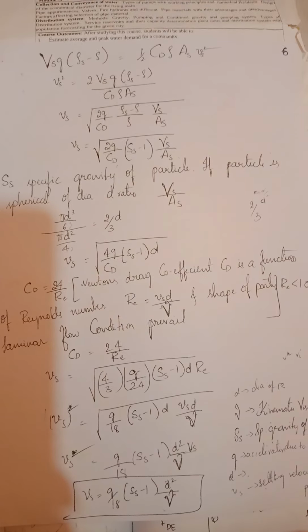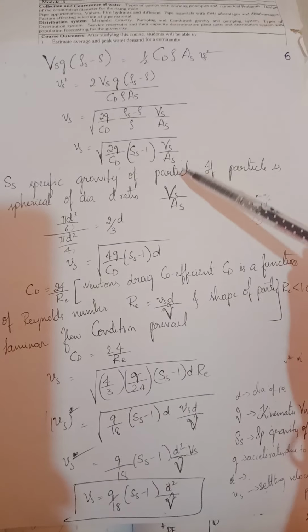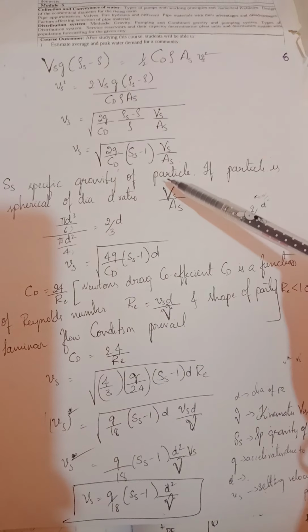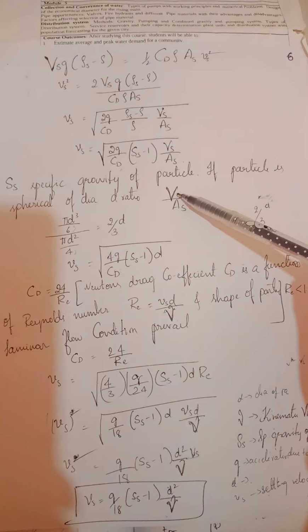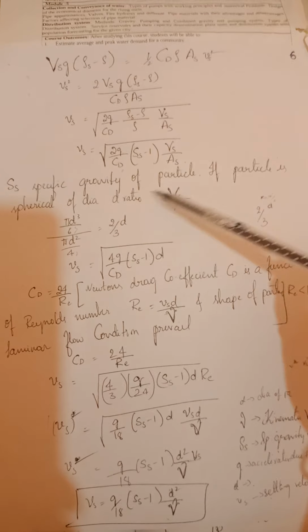If the particle is spherical of diameter d, next consider Vs by As. Vs is the volume of the particle and As is the projected area of the particle.